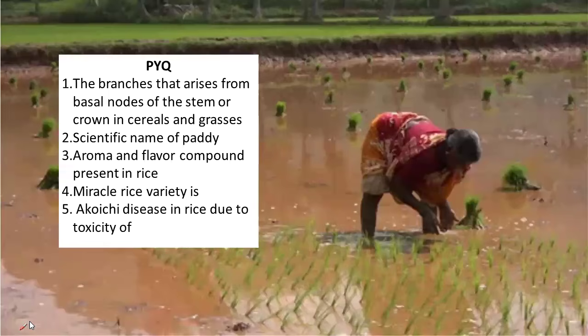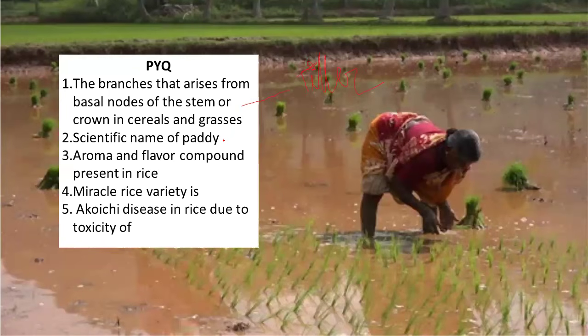So, before starting with today's session, let us first see what sort of questions have been asked from paddy cultivation over the years in exams like A4. Here you can see the first question that has been asked is branches that arise from basal nodes of the stem or crown in cereals and grasses. So what will be the answer for this question? It is tiller, right? Tillers are the branches that arise from the basal nodes of the stem or crown in cereals and grasses.